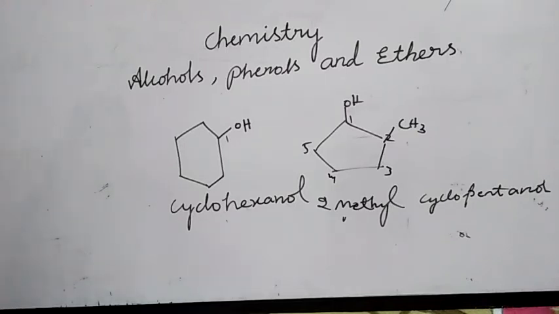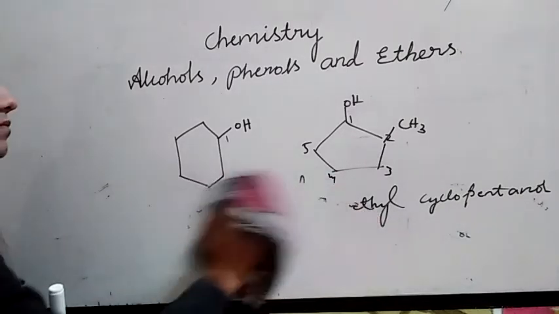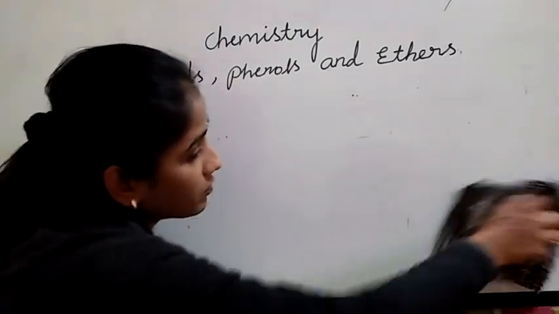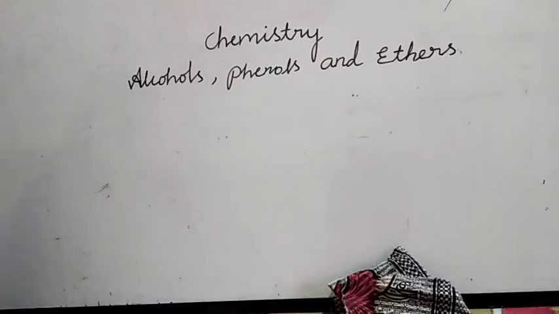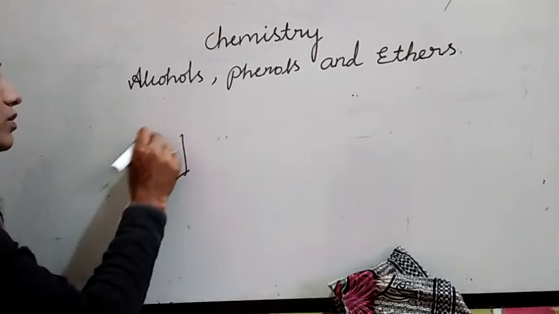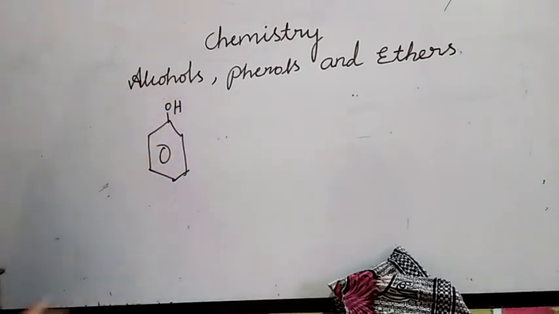This is about how we give the IUPAC name according to nomenclature. Then what about phenols? You should know the structure of phenol. What is phenol?